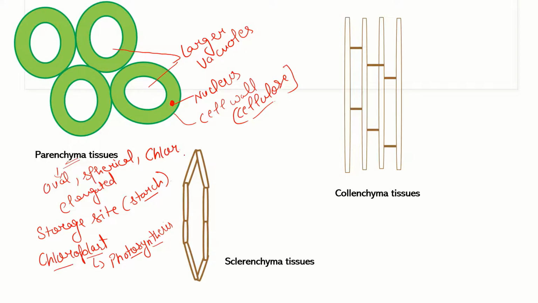They are named chlorenchyma because they help in production of food, as they have chloroplast in them. And what else we can see here is that these cells have intercellular spaces.